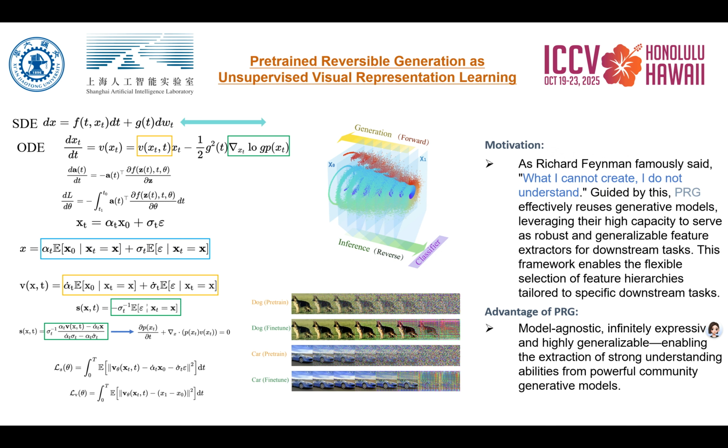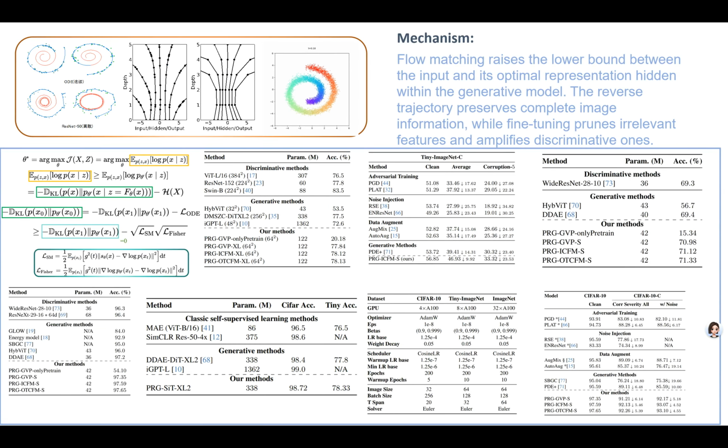We went a step further to explore the mathematics behind this, and finally found the reason. As shown in the formula on the slide, our pretraining actually provides a lower bound on the mutual information between the original image and its optimal representation in the diffusion model. This part involves some autoencoder theory, so if you are interested, you can take a look at our paper for the detailed proof.